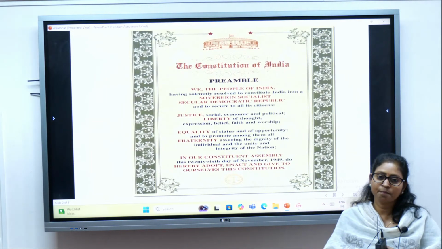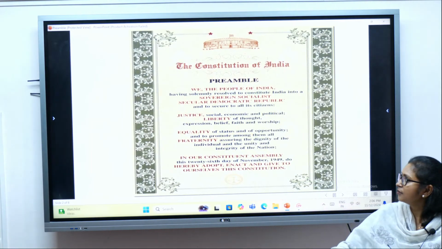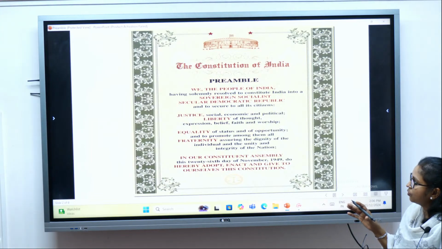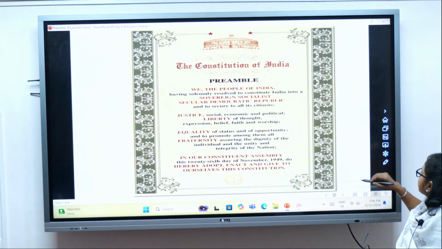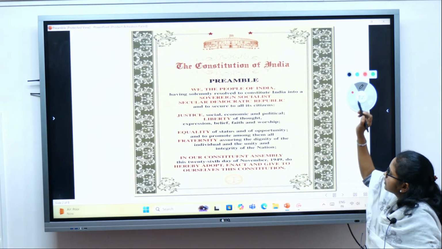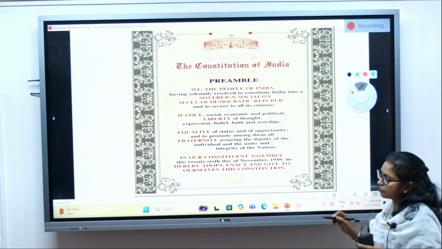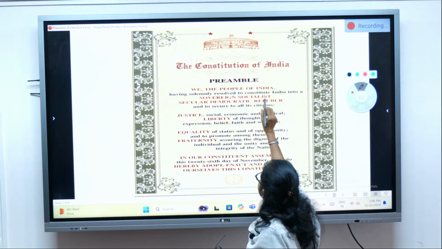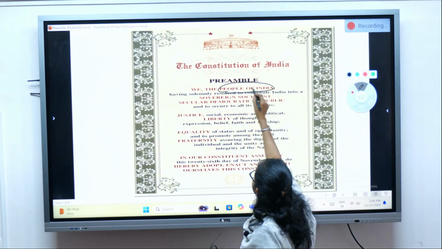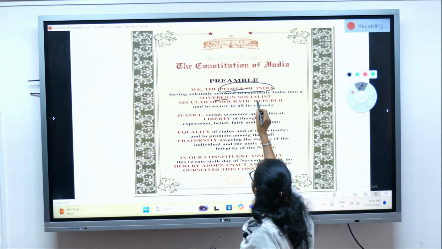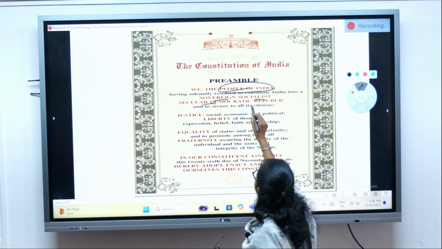We, the people of India, having solemnly resolved to constitute India into a sovereign, socialist, secular, democratic republic. Please be mindful of each term, because questions are asked from these terms.